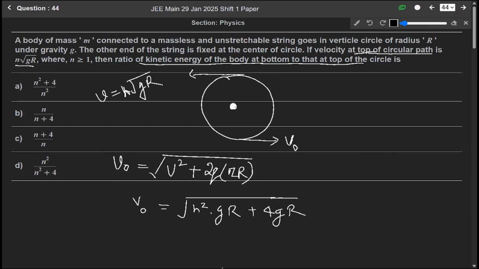So if we have to find the ratio of kinetic energy at the bottom to kinetic energy at the top, at the bottom it is under root of n square gr plus 4gr, over at top, which is n root gr.